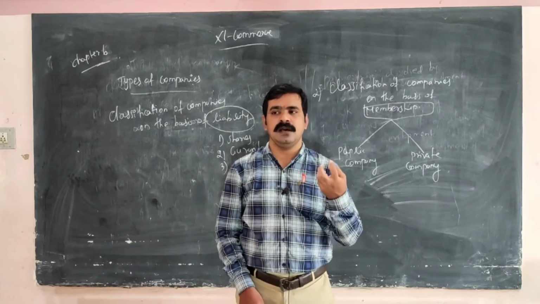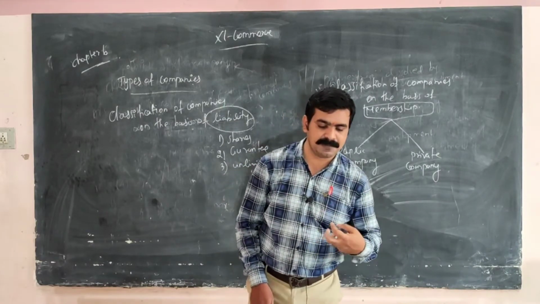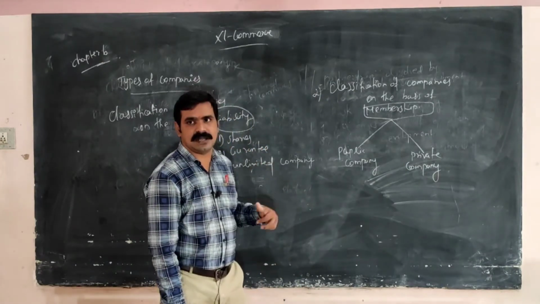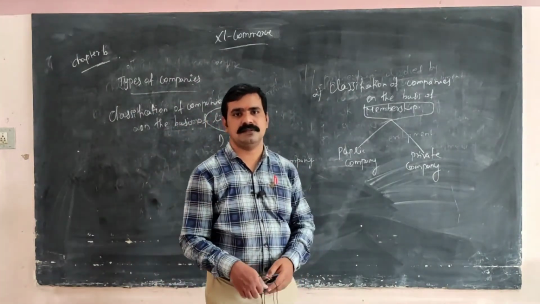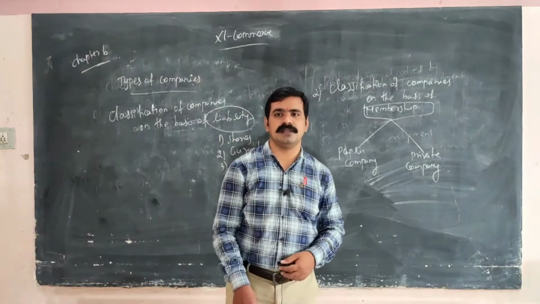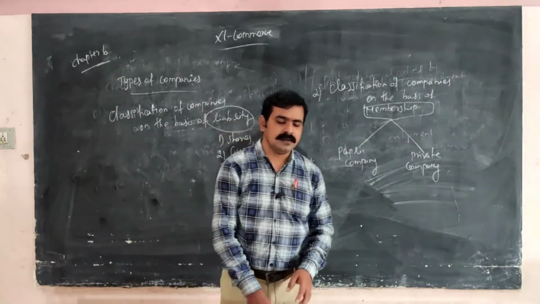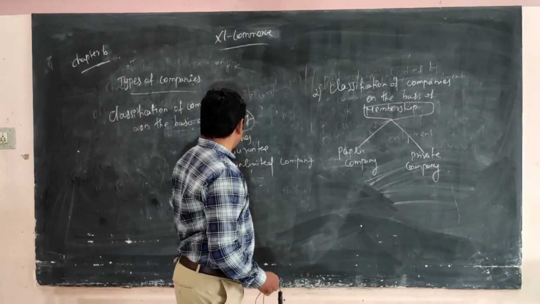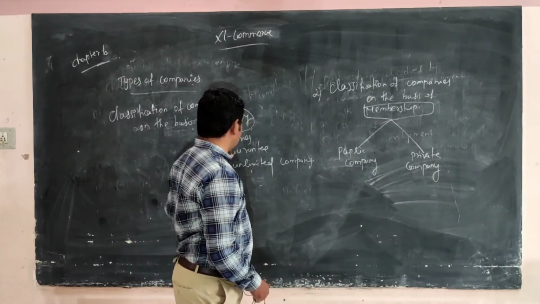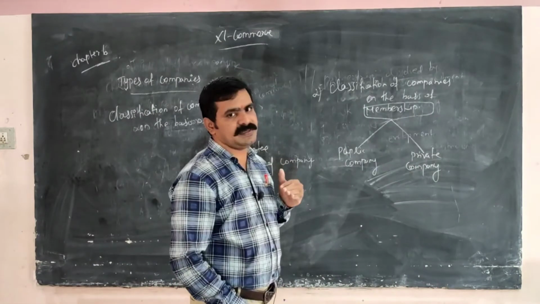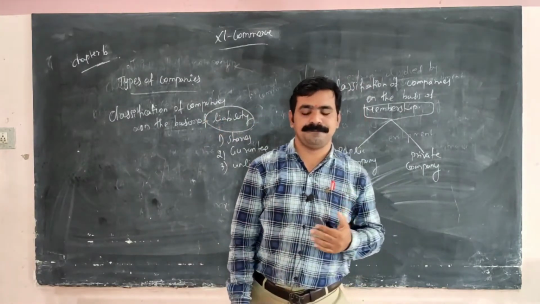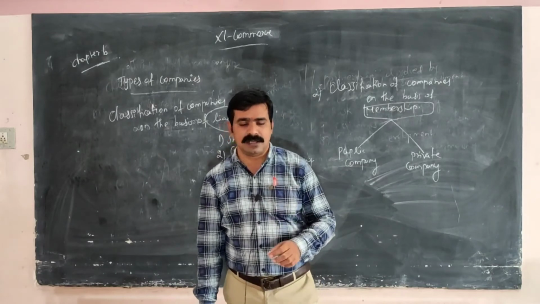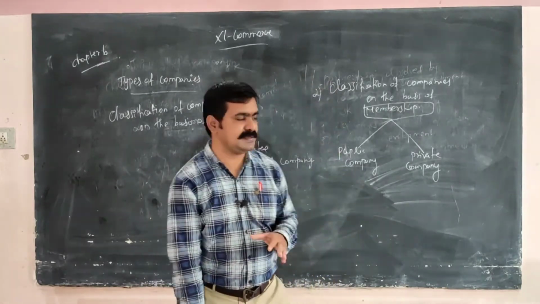This is called limited by shares. So we have shares, guarantee and unlimited company. This is classification on the basis of liability.